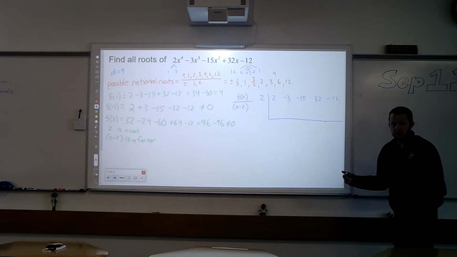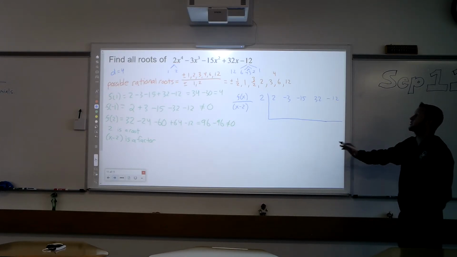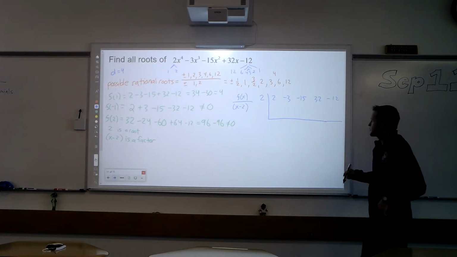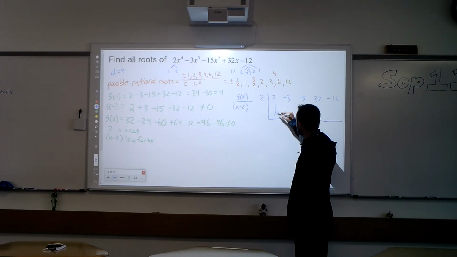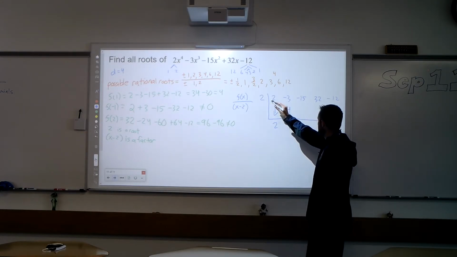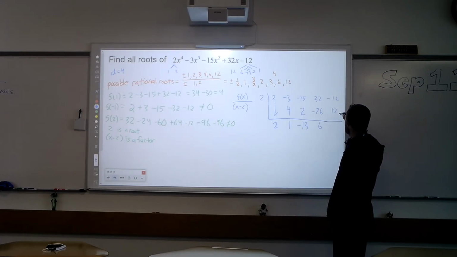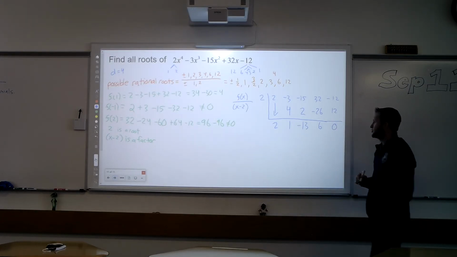I'm checking to make sure they're in order and I'm not missing any exponents, and we're good. So let's go through our steps. Bring down the 2. 2 times 2 is 4. Negative 3 plus 4 is 1. 2 times 1 is 2. Negative 15 plus 2 is negative 13. 2 times negative 13 is negative 26. 32 minus 26 is 6. 2 times 6 is 12, and negative 12 plus 12 is 0.